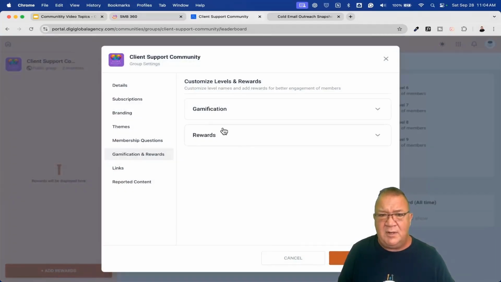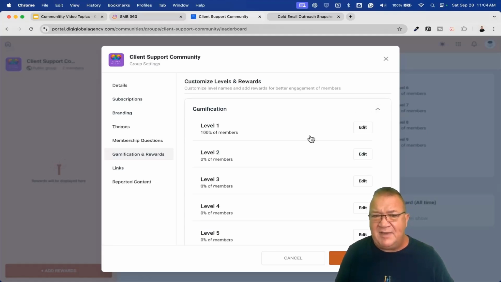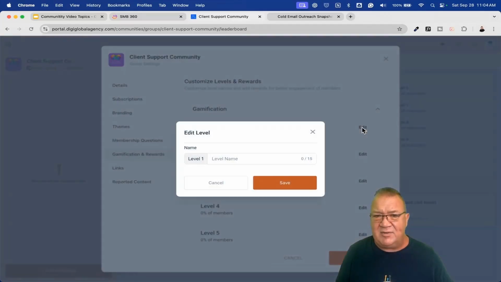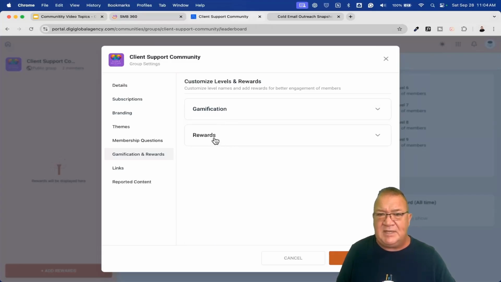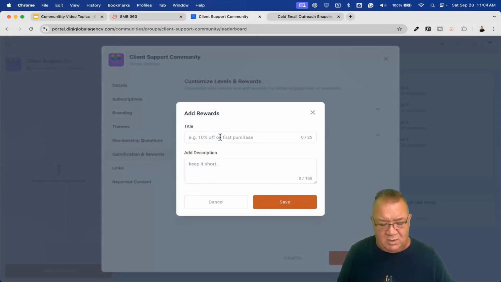But if you add a reward, notice that it pops back up in here. We have gamification rewards. If you go to gamification, here's where you can edit the levels. Just come here, level 1, and give it a different name. We might want to call that newbie, which is perfectly fine. But then for the rewards, let's just say we want to add a reward, and we're going to say Starbucks gift card. I don't know if I can actually type here. You guys know I suck at typing.